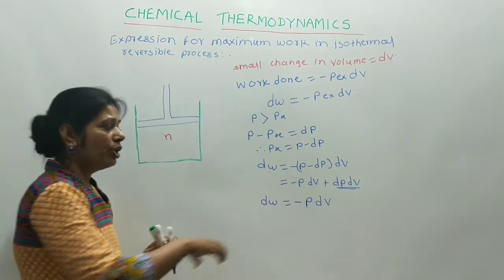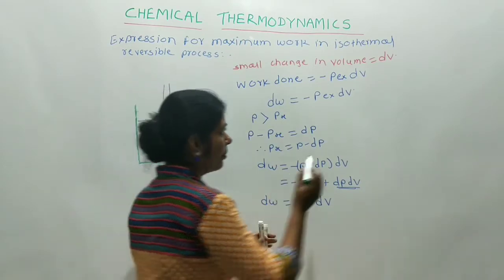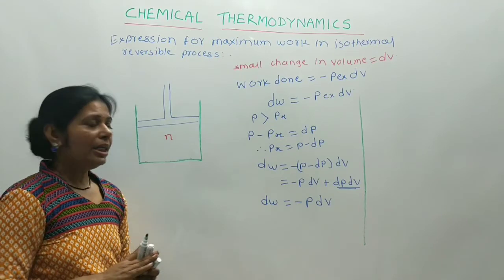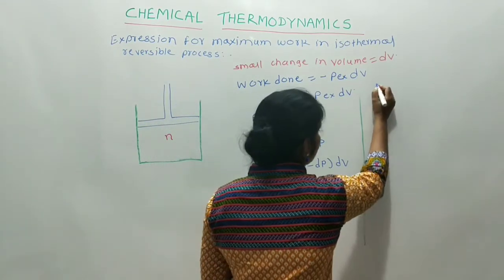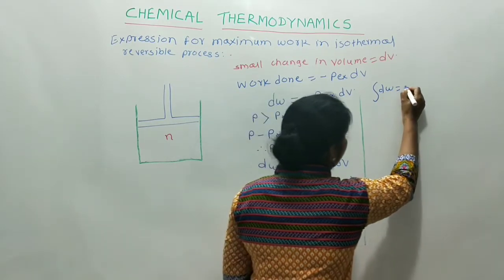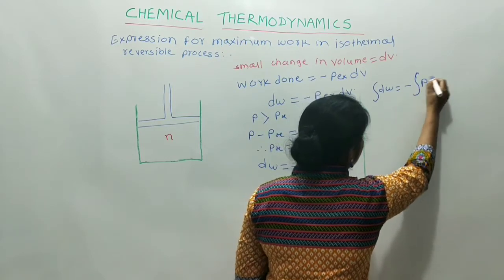Now the total work is calculated by integrating this equation. Therefore, integrate dW is equal to minus P dV.